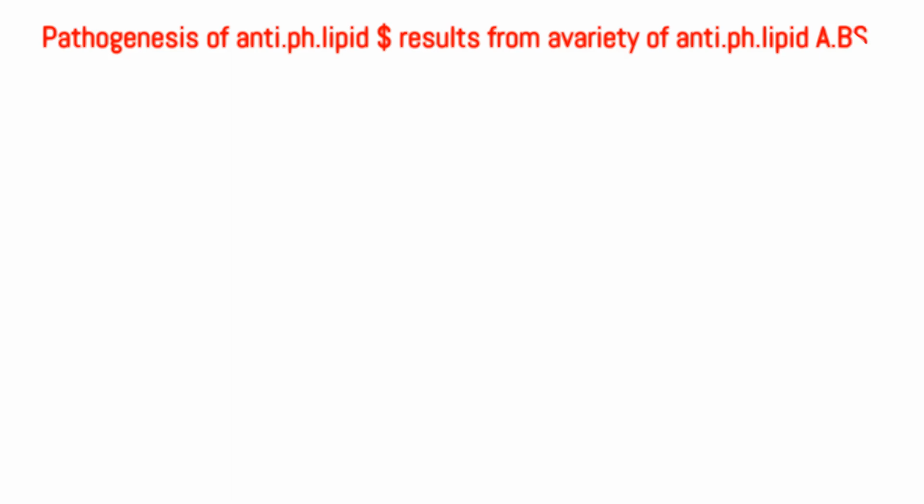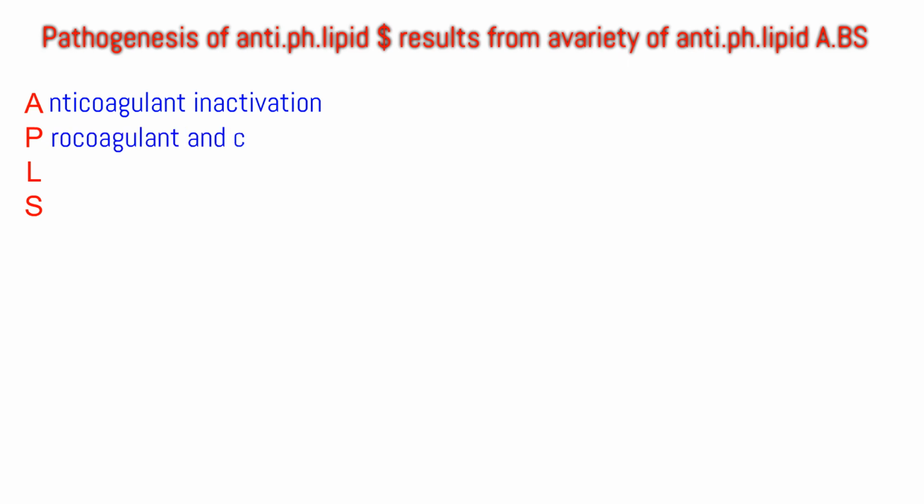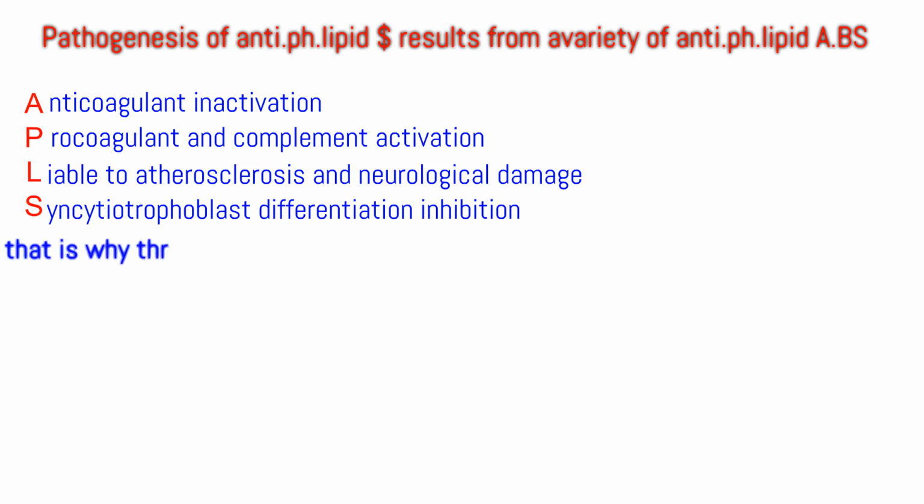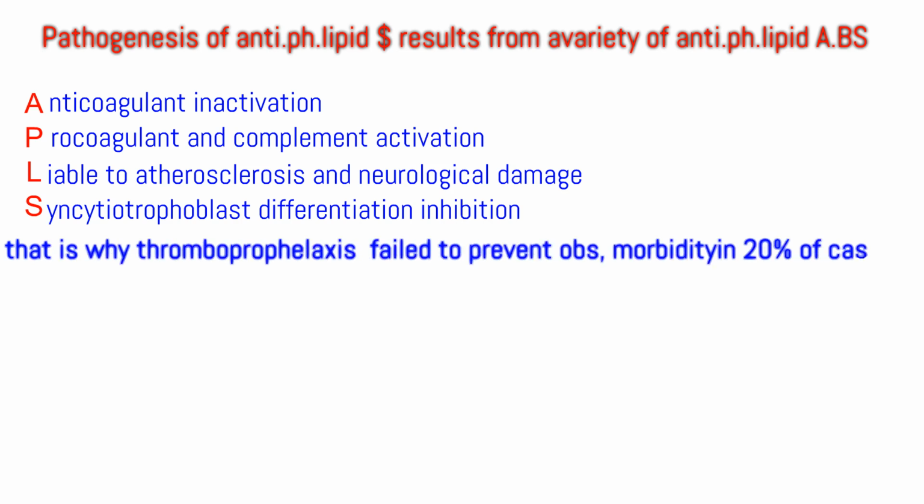Pathogenesis of antiphospholipid syndrome results from a variety of antiphospholipid antibodies: anticoagulant inactivation, procoagulant and complement activation, liability to atherosclerosis and neurological damage, and syncytiotrophoblast differentiation inhibition. That is why thromboprophylaxis failed to prevent obstetric morbidity in 20% of cases.